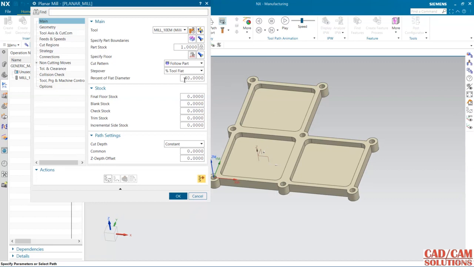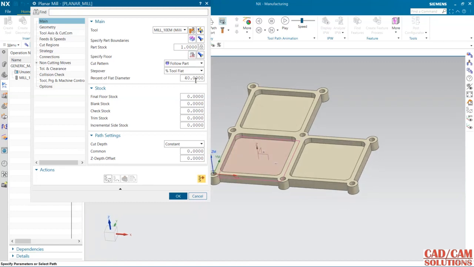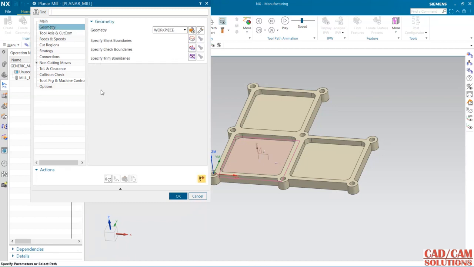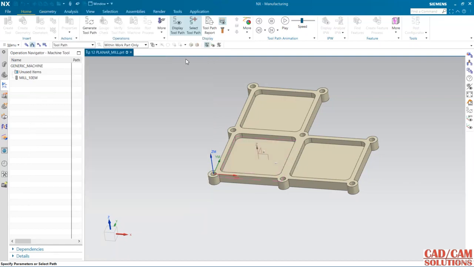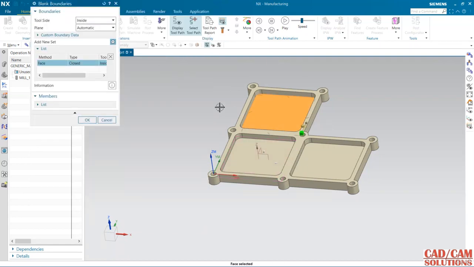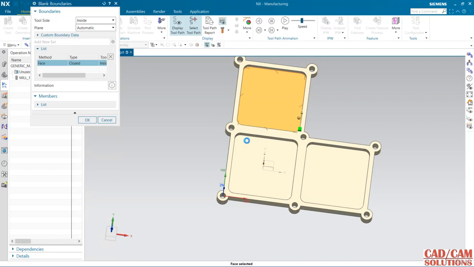So specify this floor to set the depth of this pocket. The depth for all the pockets remains the same, the diameter step over is 40%, and I'm going to use a depth of cut of 1. Here in geometry, specify the blank. My blank is this, tool side inside, add, second blank is this, add, third is this.